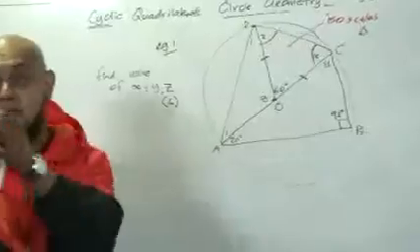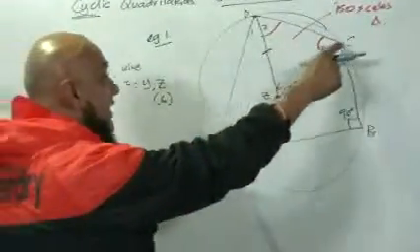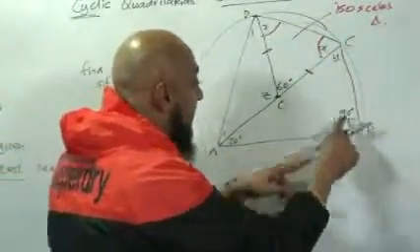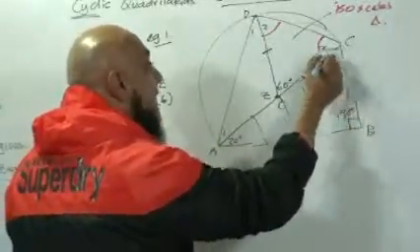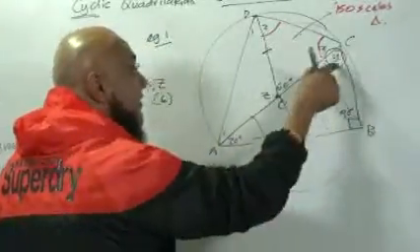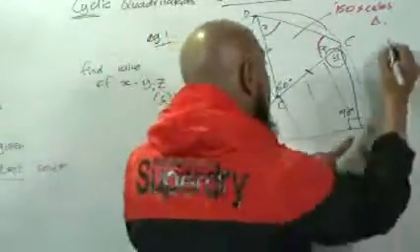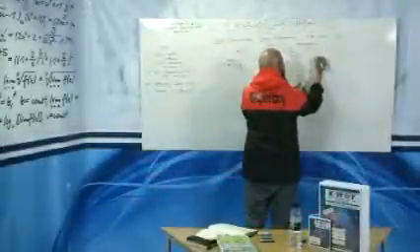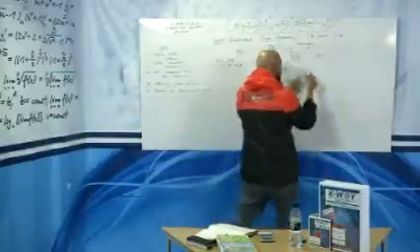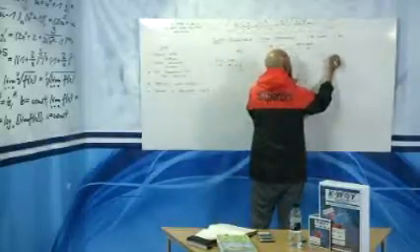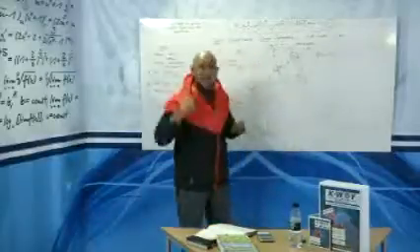This is just my method of doing it. I started with the diameter, I subtended a 90 degrees. I know there's a triangle here, so obviously I'm going to solve for y first. So the first thing I'm going to say, angle CBA. So CBA is how much? Is equal to 90 degrees. That's the first statement I am going to make.